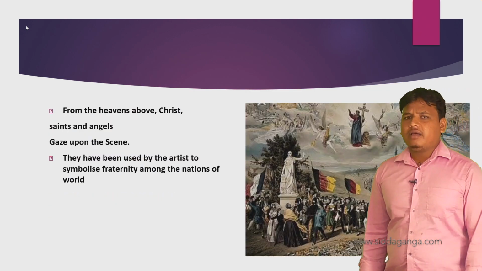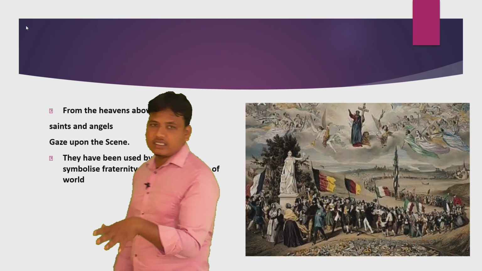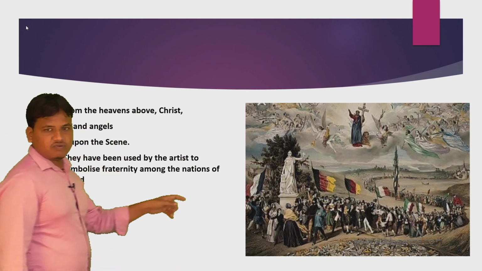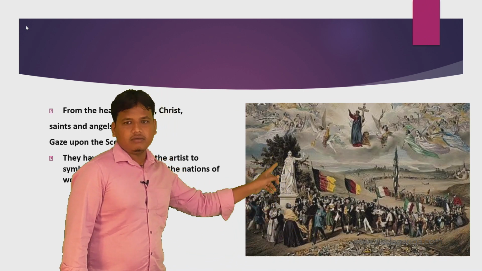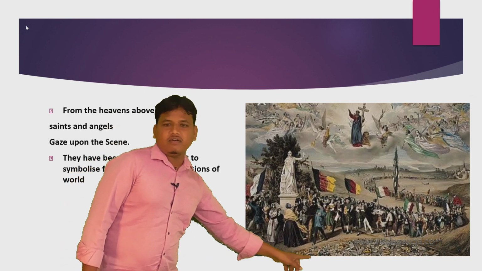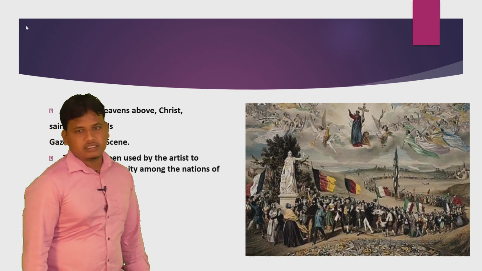Next, from the four scenes we have discussed, the first one is the procession. You have to remember the first one is the procession, and next one is the Statue of Liberty. Next, the third one is shattered, in the foreground, shattered pieces, broken pieces. Next, the fourth one is,